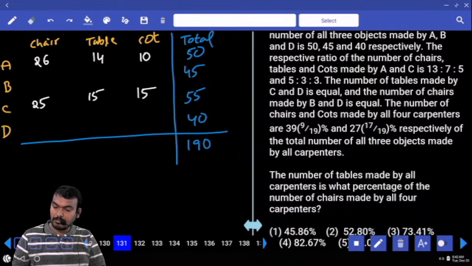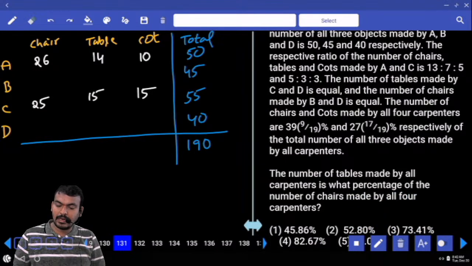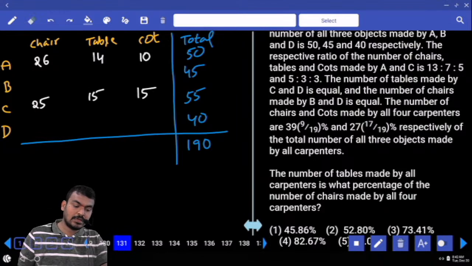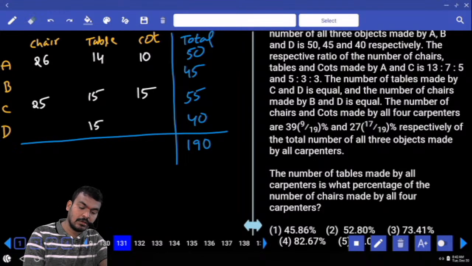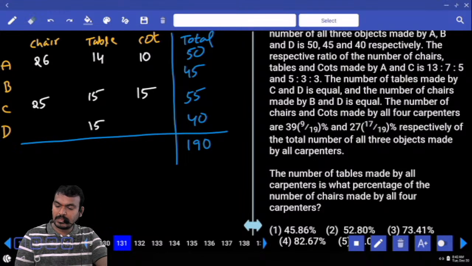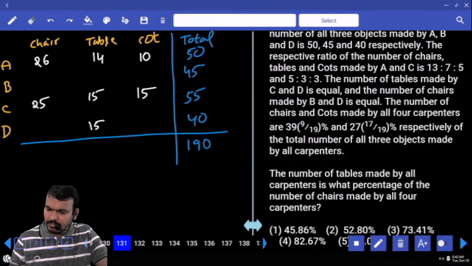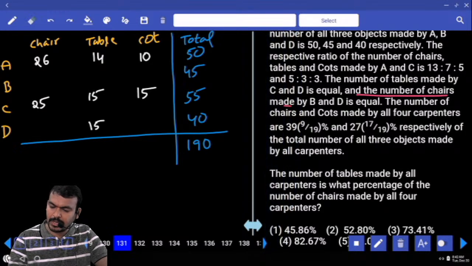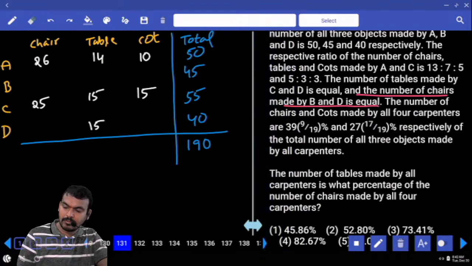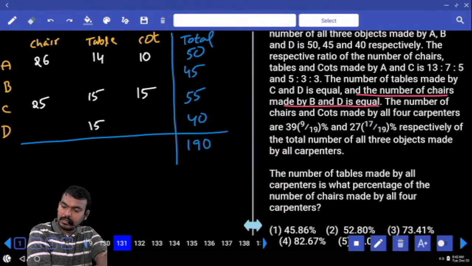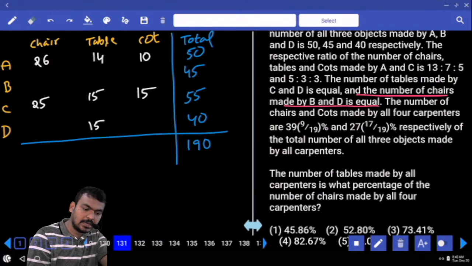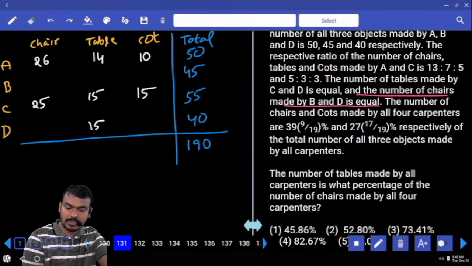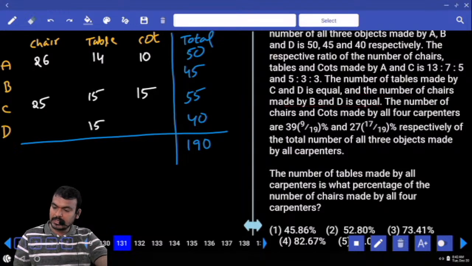Next, the number of tables made by C and D are equal. C tables and D tables are equal or different? Equal. And the number of chairs made by B and A are equal. What are the B and D chairs? B chairs, we don't know, but D chairs are known. Okay. And what is the next one?